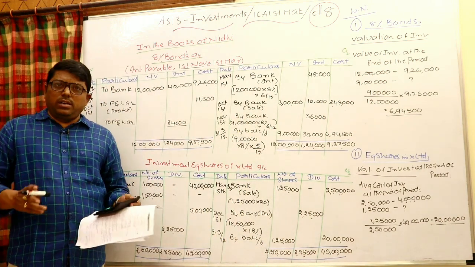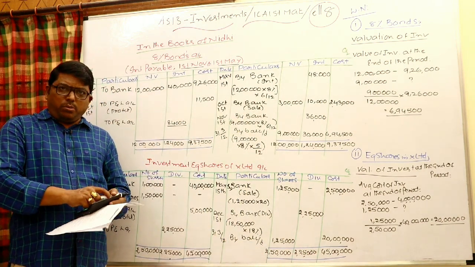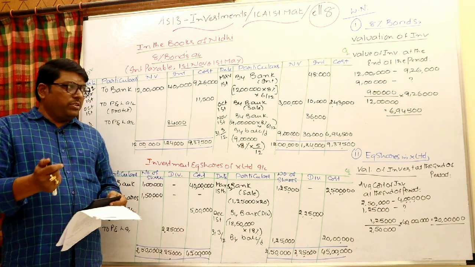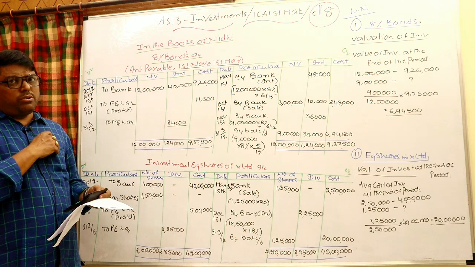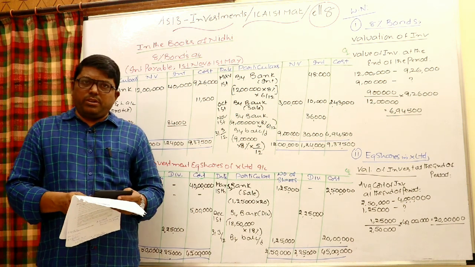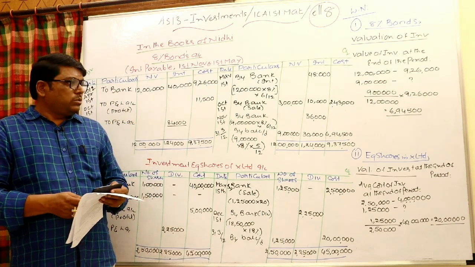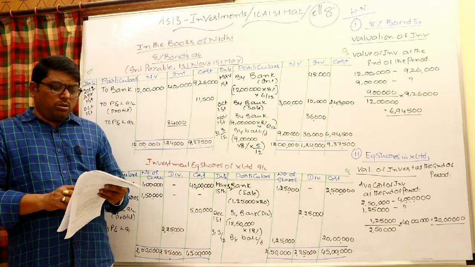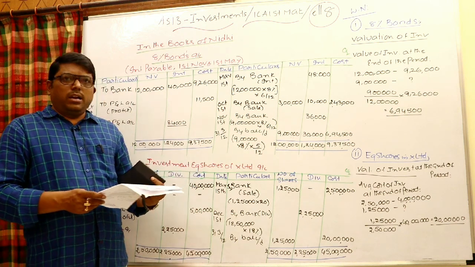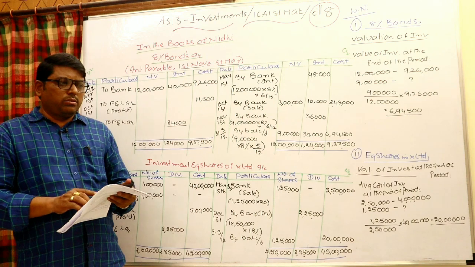No doubt this is an important one from the examination point of view. Mostly they would like to test both the fixed income as well as variable income securities. So in such a case, generally this kind of sum may be given in the examination. So please look into this, all the points I have explained in a detailed manner, and we can go to the next problem in the next class. Okay, bye.